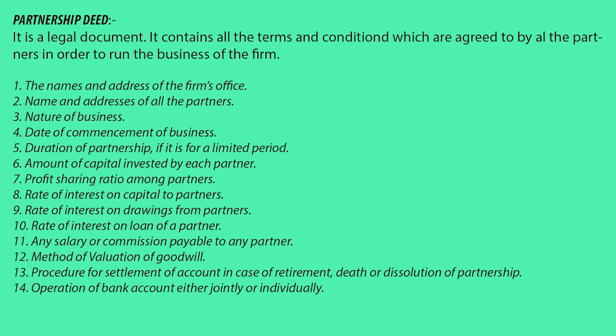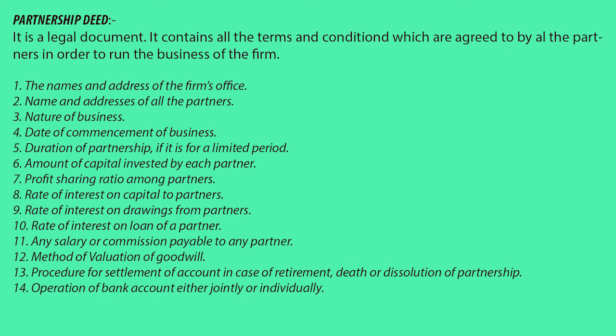And the last point is operation of bank account either jointly or individually. The partnership has to open a bank account, and to operate it, to deposit and withdraw money, the bank will always ask for an authorized person who will be signing the checks, etc. It may be done by one single partner, or it can be done jointly by all the partners as well.